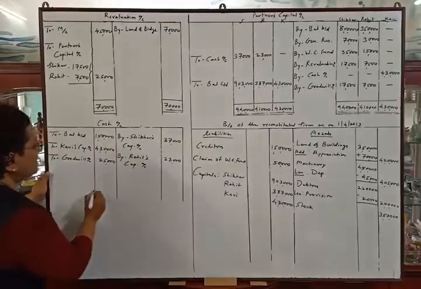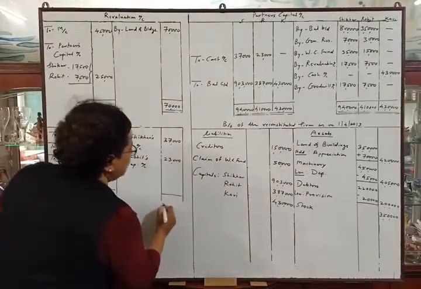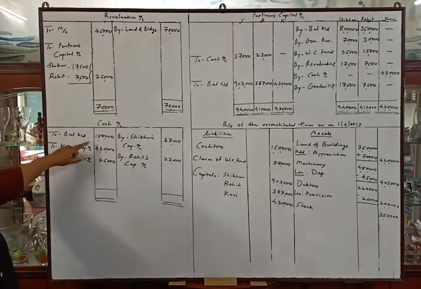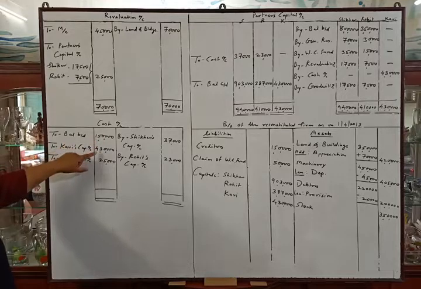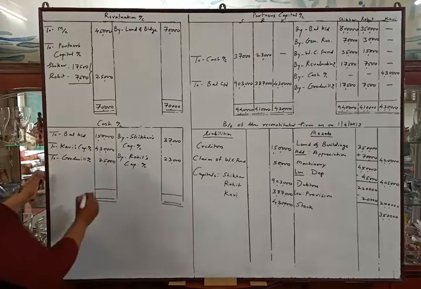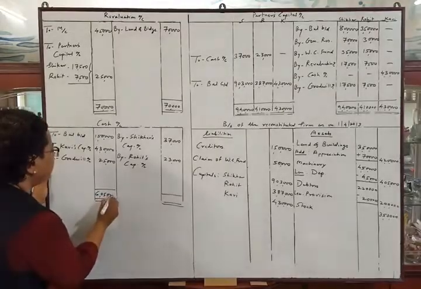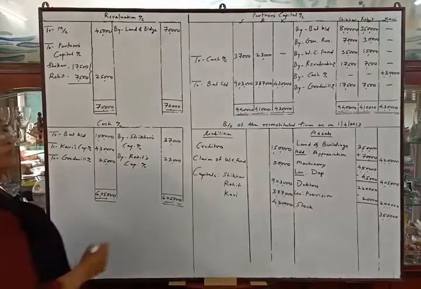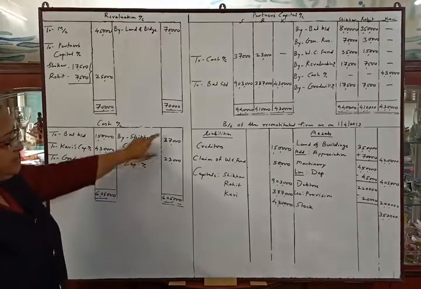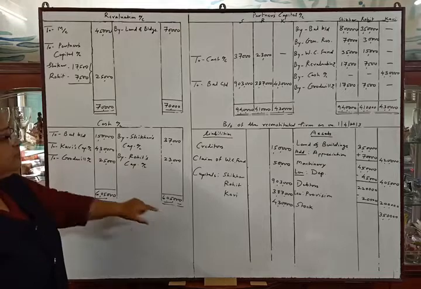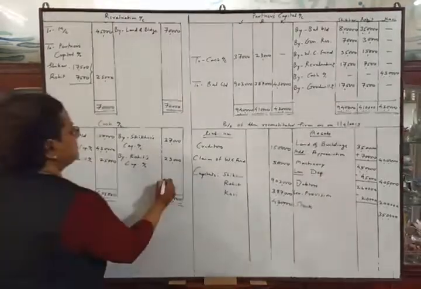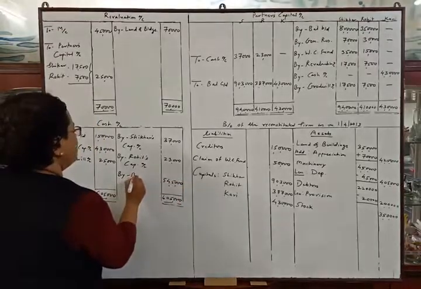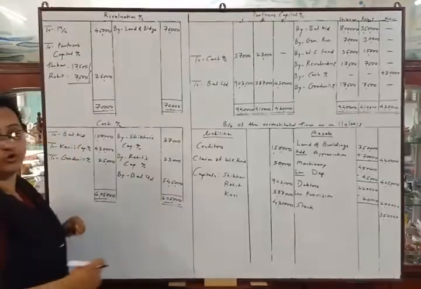Now we will tally cash account and transfer the balance in asset side. Total of cash account is 6,05,000. We will deduct credit side total, which is rupees 60,000 from that. Then we will get balance 5,45,000. So by balance carried down 5,45,000.